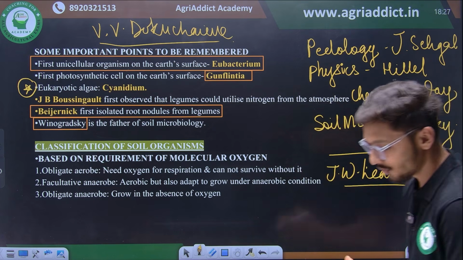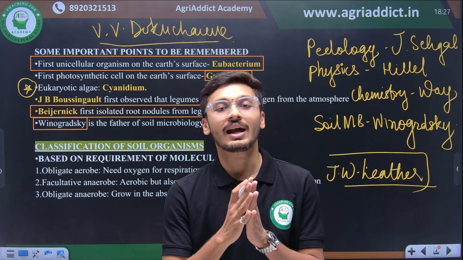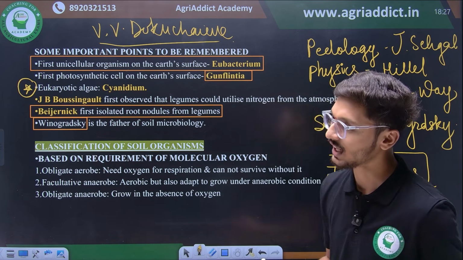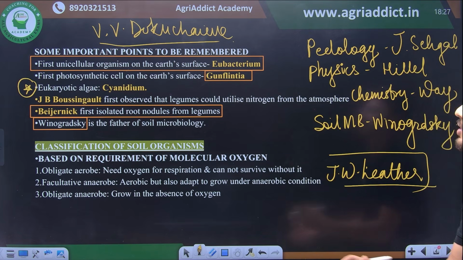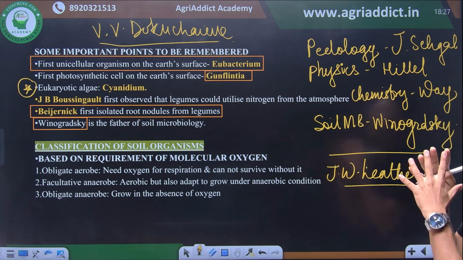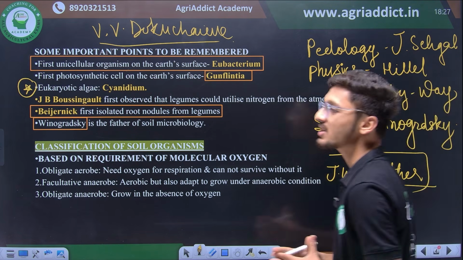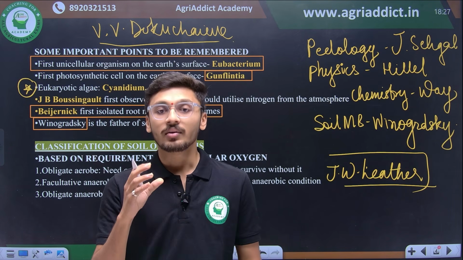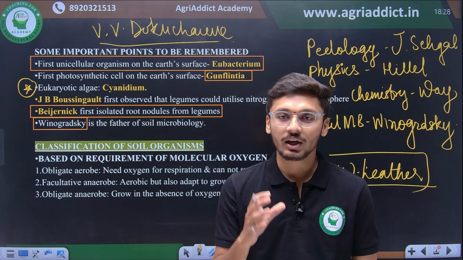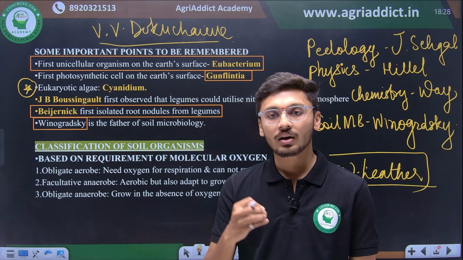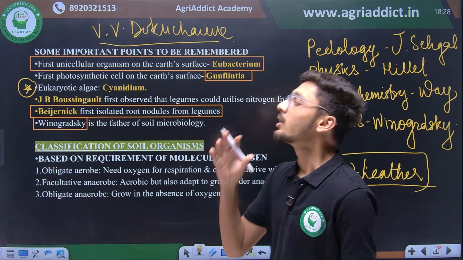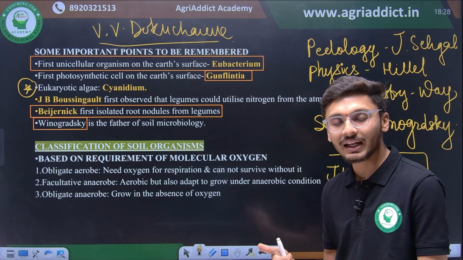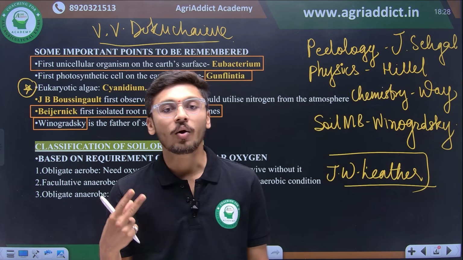Then moving ahead, we are entering into soil classification, like classification of soil organisms based on various different categories. And the first classification of soil organisms we have, that is on the basis of molecular oxygen. So what is the main basic requirement of any living organism? It is oxygen, right? And on the basis of requirement of molecular oxygen into the living structure, the microorganisms have been categorized into three different classes. Those classes are obligate aerobes, facultative anaerobes, and obligate anaerobes.